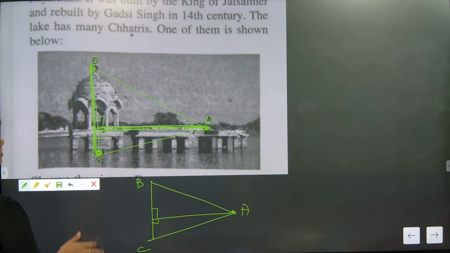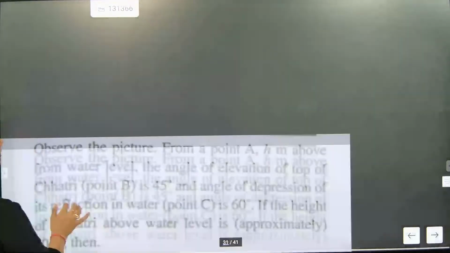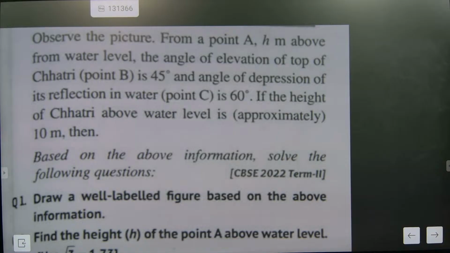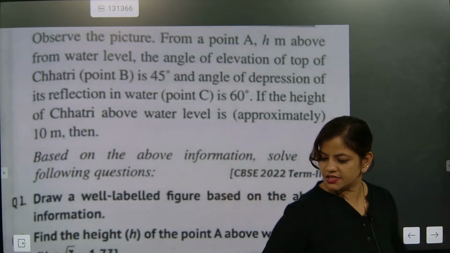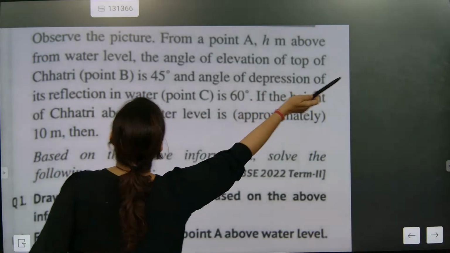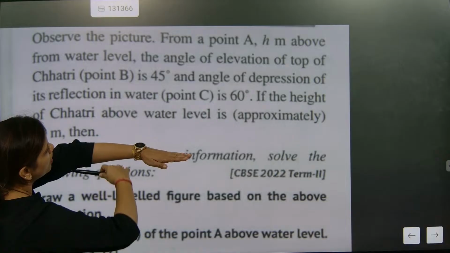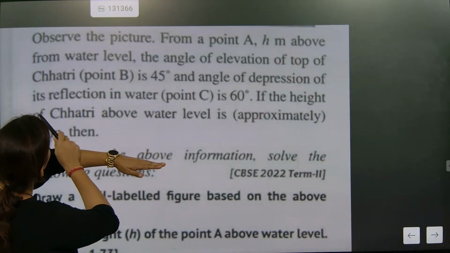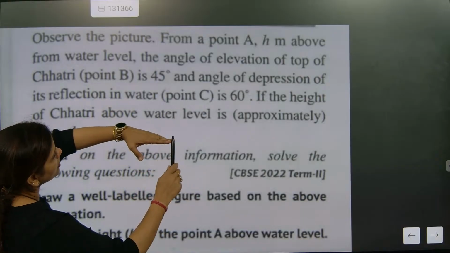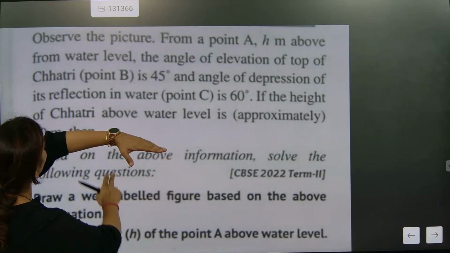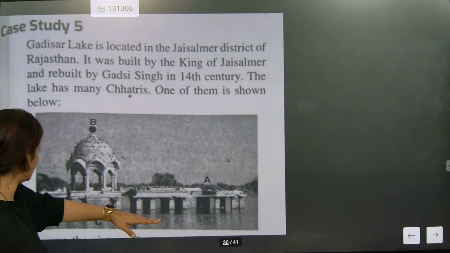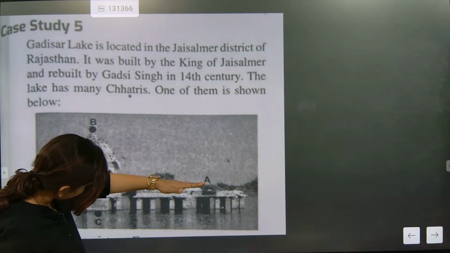Fine. So after this, ABC location, just to remember. After that, what they are telling is to observe the picture from a point A, h meter above the water level. Whatever point they have given has some meaning. Above the water level, the angle of elevation of the top of Chhatri B is 45 degree. So angle A, h meter above water level. This is a big challenge. H meter above water level is equal to x now.